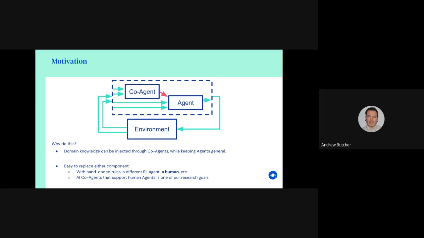So, why should we divide the agent in this way? In this paper, we focus on two advantages. First, we can inject domain knowledge or hand-coded features through the coagent while using a general reinforcement learning algorithm for the agent. This keeps our implementation clean from a software engineering perspective. Second, we can easily replace either component with a new one, either before, during, or after training. Here, we study one particular use, replacing an agent with a human, so that the coagent can supply useful features to help the human agent succeed in the task.